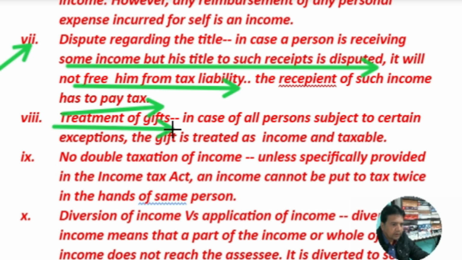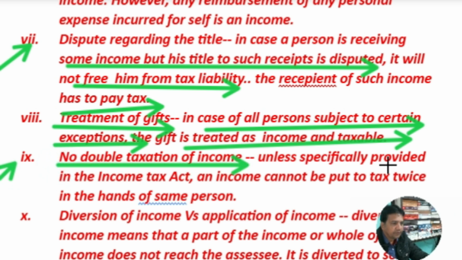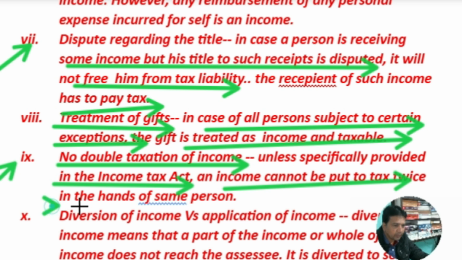Treatment of gift. In case of all persons, subject to certain exceptions, the gift is treated as income and taxable. The next feature is no double taxation of income unless specifically provided in the Income Tax Act. An income cannot be put to tax twice in the hands of the same person.